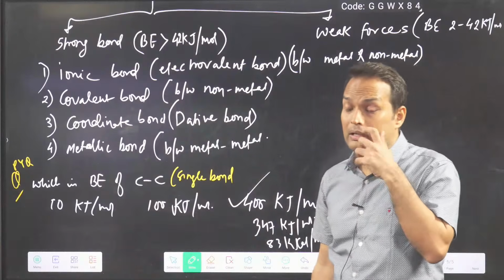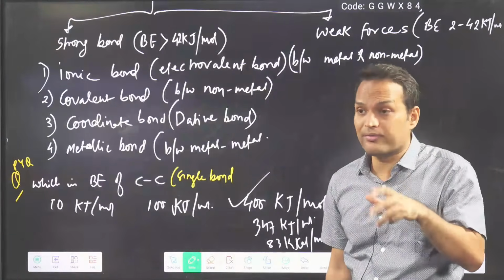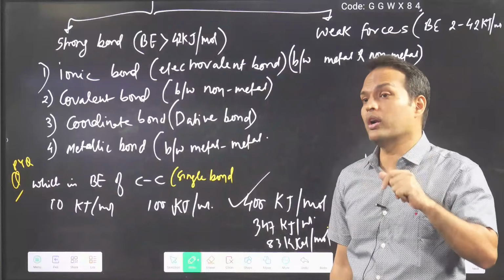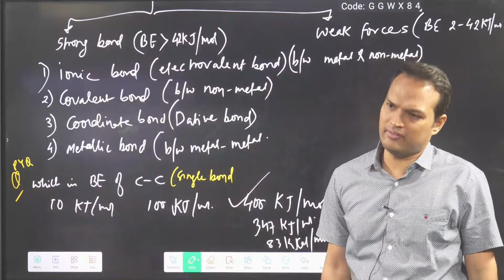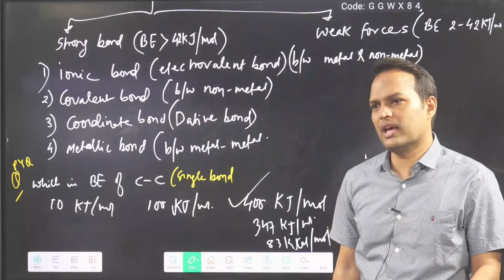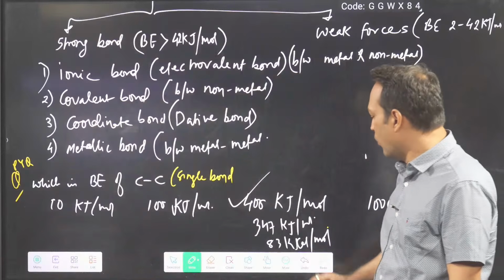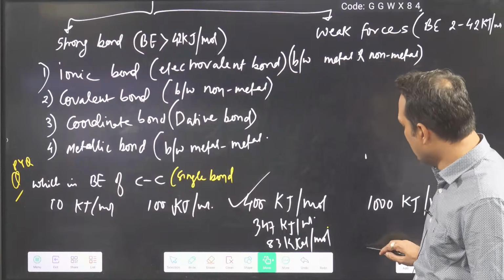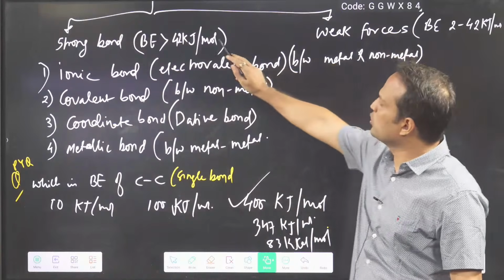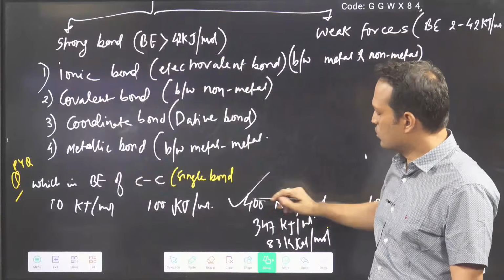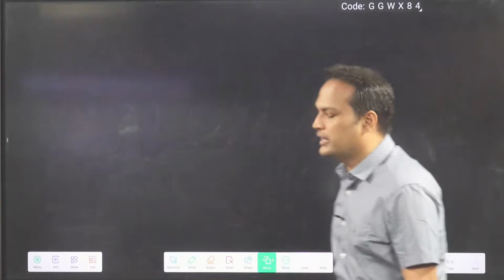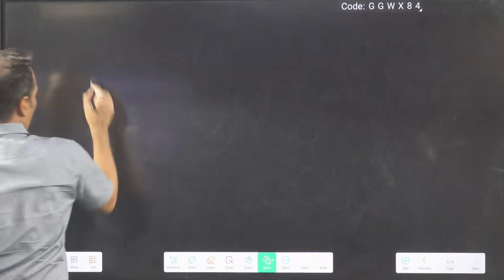When you go to the hydrocarbon chapter, you will find that single bond energy is around 347 and double bond energy is around 600-700. Two bonds are there, sigma and pi bond. You can observe these things once. This should be more than 42 kilojoule, around 400 it is there. 347. Okay.